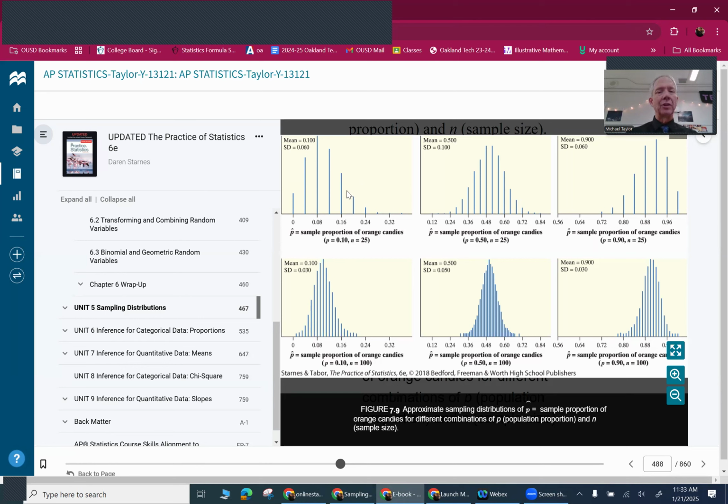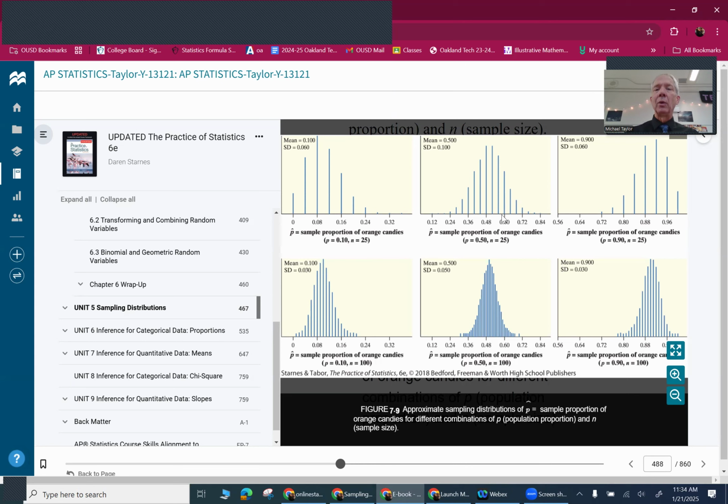This fails the large counts test. So once again, our large counts test tells us, if we do a large enough sample size, our sampling distribution, the answers we get, will generally be around whatever we're expecting. So in this case, 10%, but will fall off at a normal rate on either side of it, as opposed to being skewed like the top one.